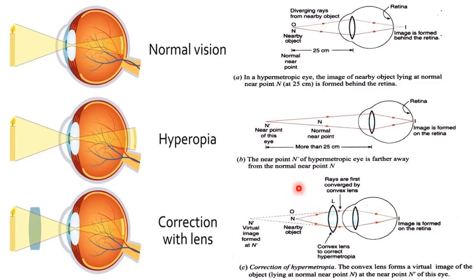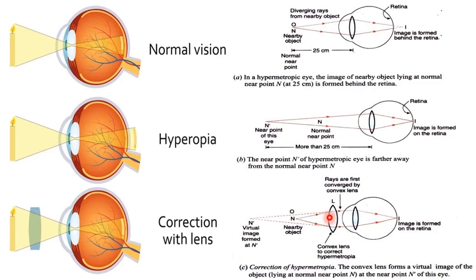So when a convex lens of suitable power is placed in front of the hypermetropic eye as shown here in the figure, then the diverging rays of the light coming from the nearby object are first converged by this convex lens. All of us know convex lens is also called a converging lens, isn't it? So the diverging rays of light coming from the nearby object are first converged by the convex lens.